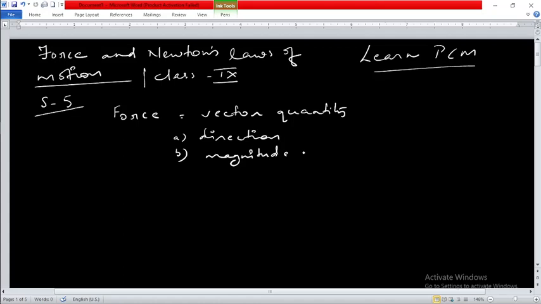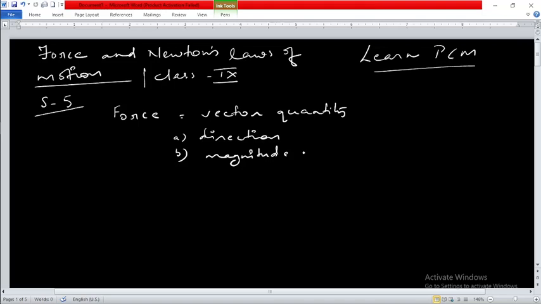It opposes, and that tendency of opposing is known as inertia. So we have seen the inertia of rest, the inertia of motion, and the inertia of direction as well. These are the topics which we have already understood.